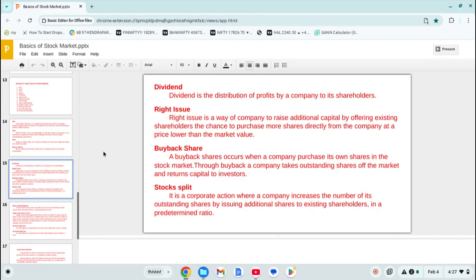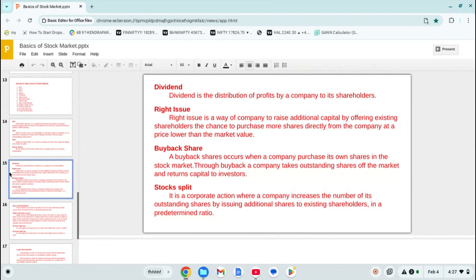10% is in public. That means 10 shares are in the public now, in the stock market. It is being traded in the market. So the company will issue additional shares to the existing shareholders. Now I am a shareholder and I have some shares of that company.